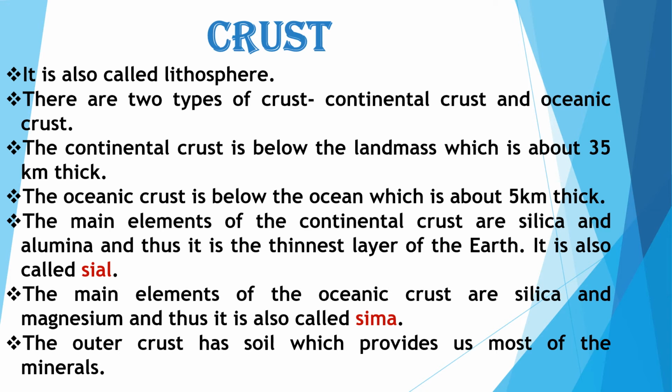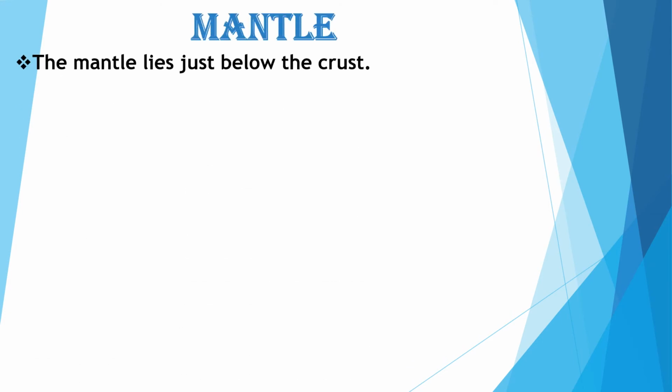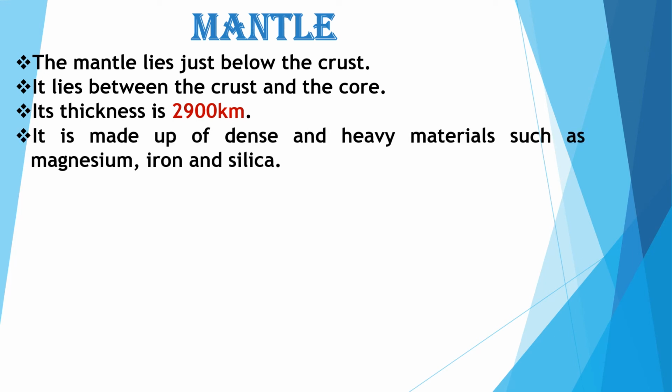Next, the second layer is the mantle. So what is the mantle? As I told you, it is the second layer, the middle layer of the earth. The mantle lies just below the crust, between the crust and the core. Its thickness is around 2900 kilometer, and it is made up of dense and heavy materials such as magnesium, iron and silica.